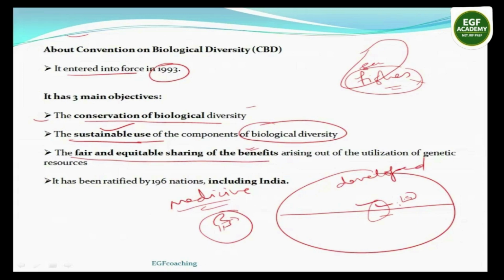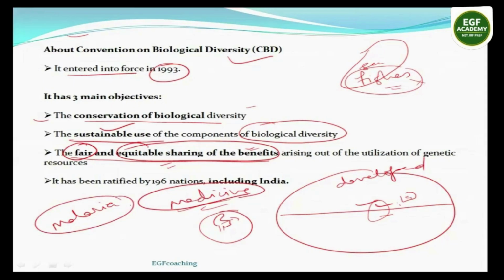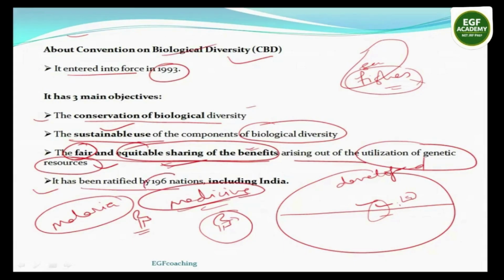So this convention includes fair and equitable sharing of benefits. So whatever benefit the country has received, suppose they have made the medicines for malaria from extract of any plant. So under this condition, from which country that plant has taken, benefit of medicine will have to be shared with that country. This is called fair and equitable sharing of benefits arising out of utilization of genetic resources. India is part of this convention. India has signed Convention on Biological Diversity. Along with it, 196 countries have signed it.